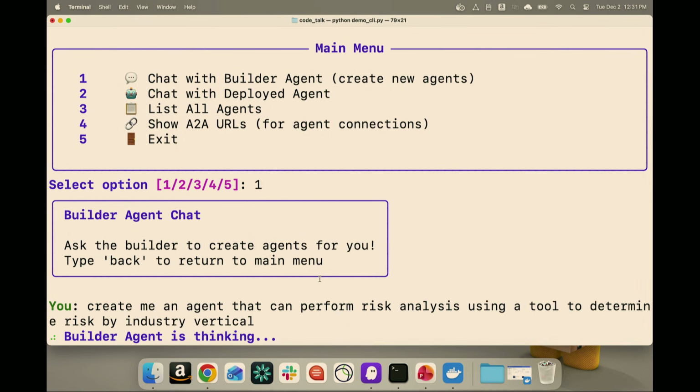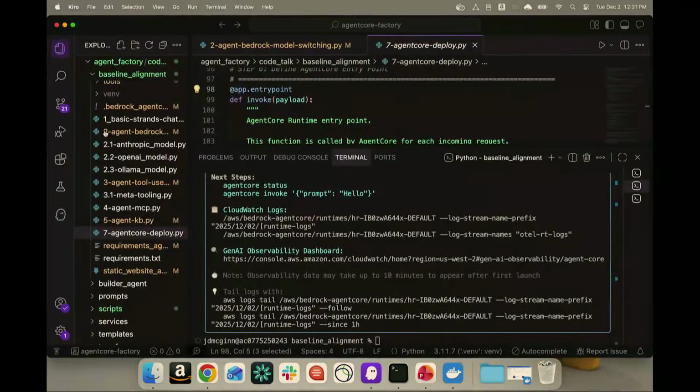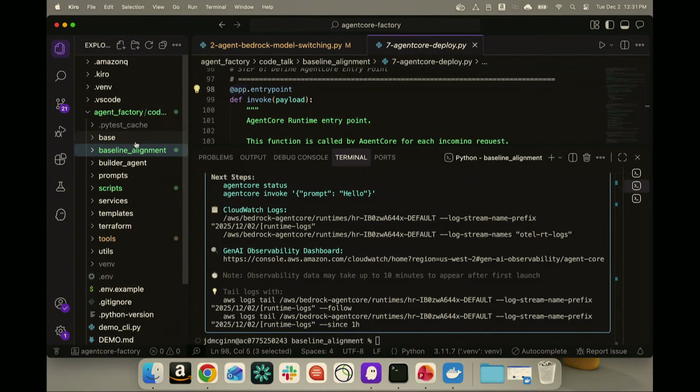Now, the builder agent's going to be thinking here. It's going to be doing things like crafting the system prompt for this agent. It's going to be building that tool that it needs to do any of the business logic, and then deploying all of that to Agent Core. So while this runs, rather than just stare at the screen, let's go ahead and take a look at some of the code under the hood of what's actually happening here. And we're going to make all of this code available to you after the session.